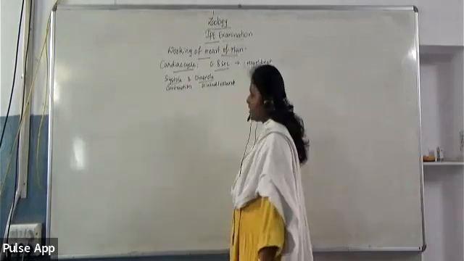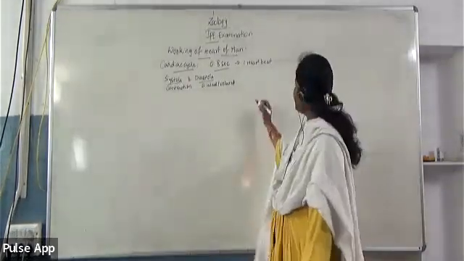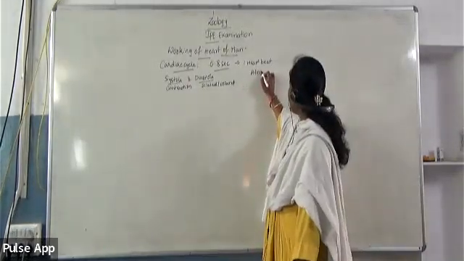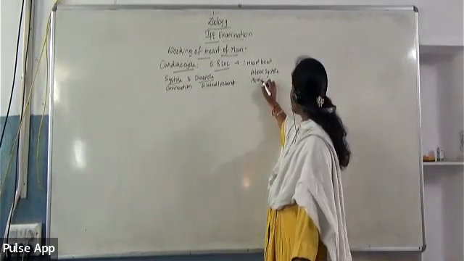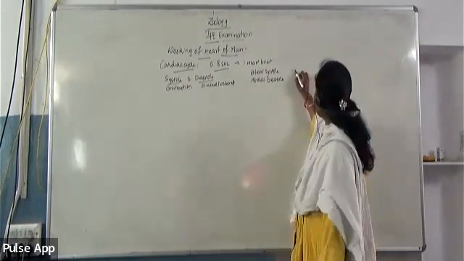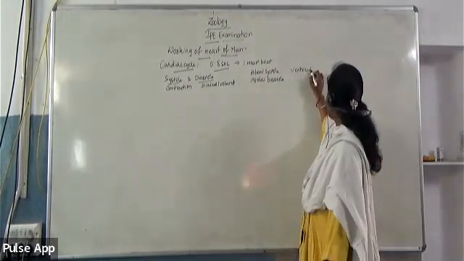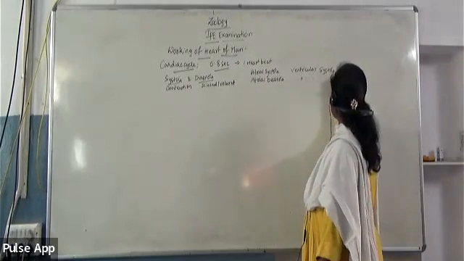So the cardiac cycle includes events like atrial systole and atrial diastole, and ventricular systole and ventricular diastole.